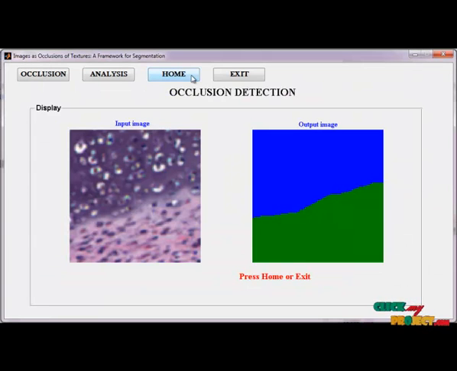If you press zoom, you can go back to the input process or try another process. Now press exit to exit the process.